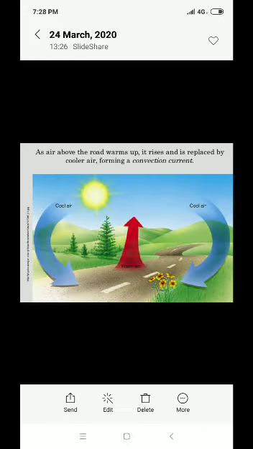Again, an example from nature is given. In the summer we feel extremely hot, but at night we feel cooler. Likewise, in this slide, as the air above the road warms up, it rises and is replaced by the cooler air, forming a convection current.